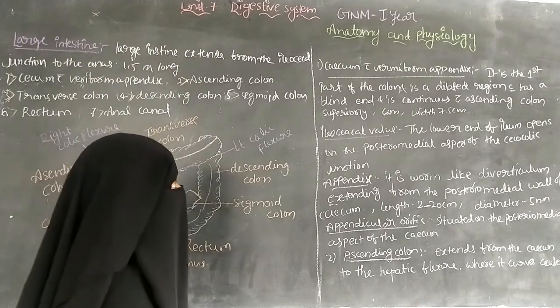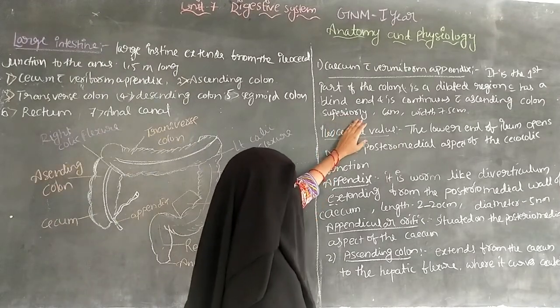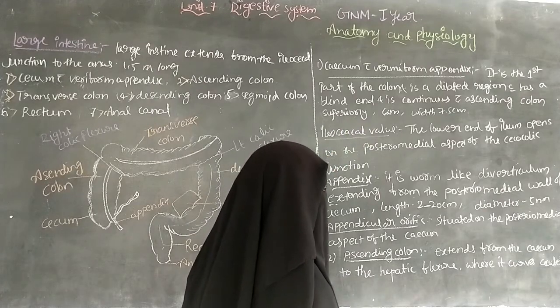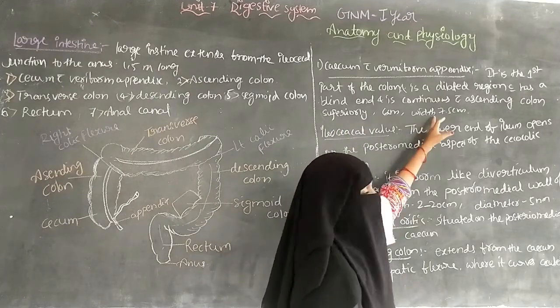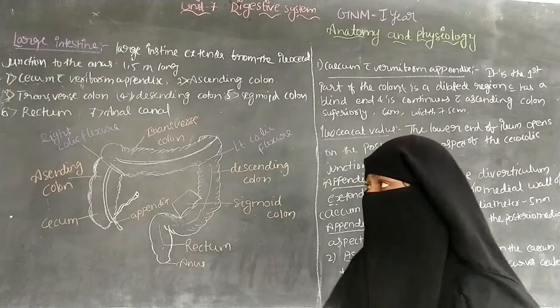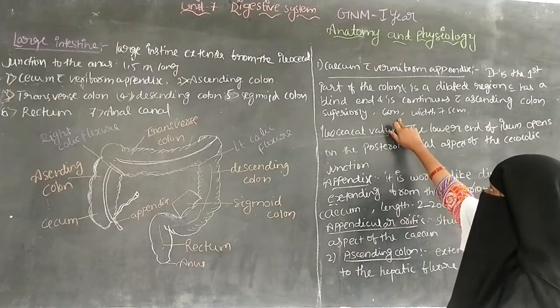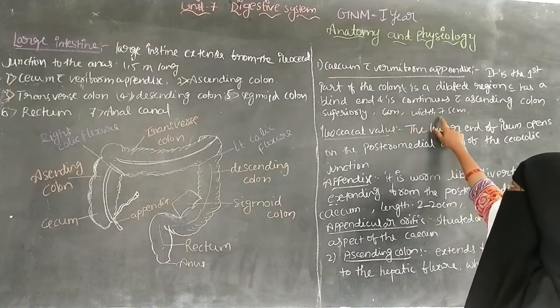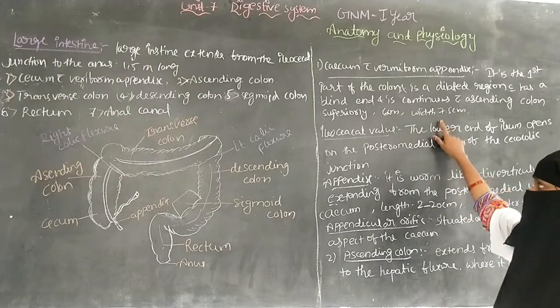And the next one is the cecum. The length of the cecum is 6 centimeters and the width of the cecum is 7.5 centimeters.